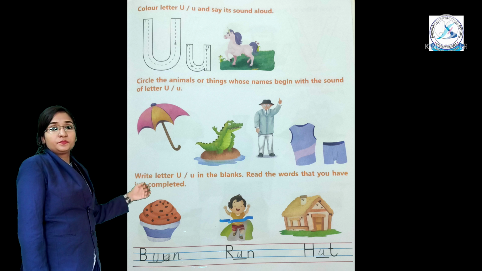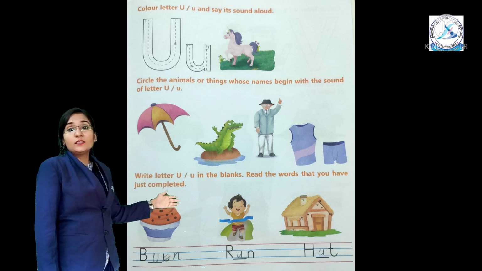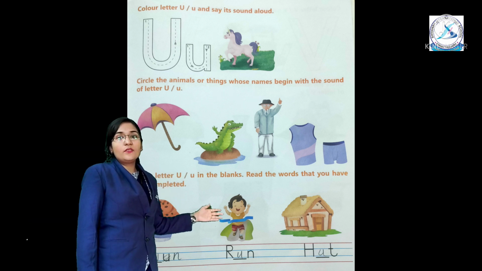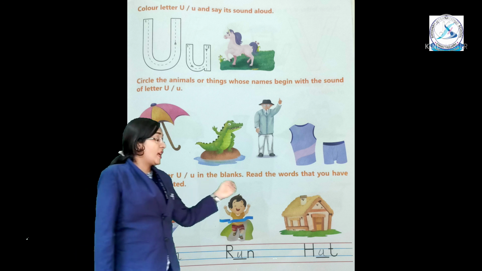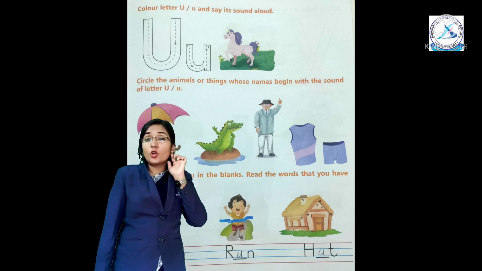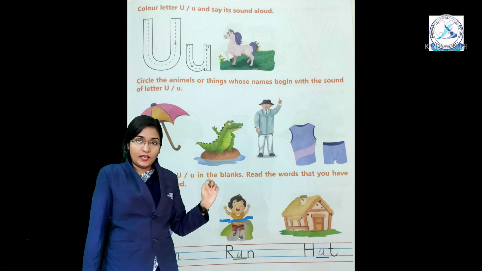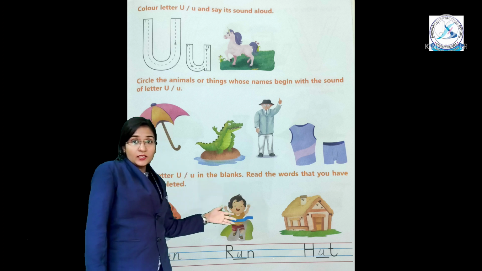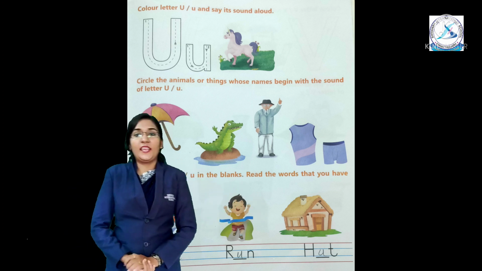Then R-U-N, run. Then H-U-T, hut. You can hear the sound of A, right? Hut. Run. Bun.